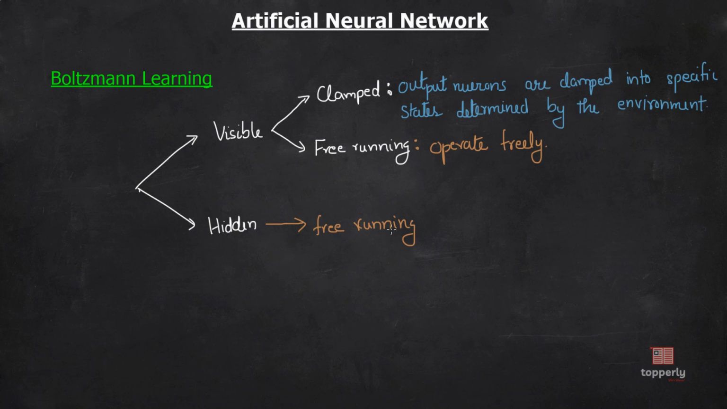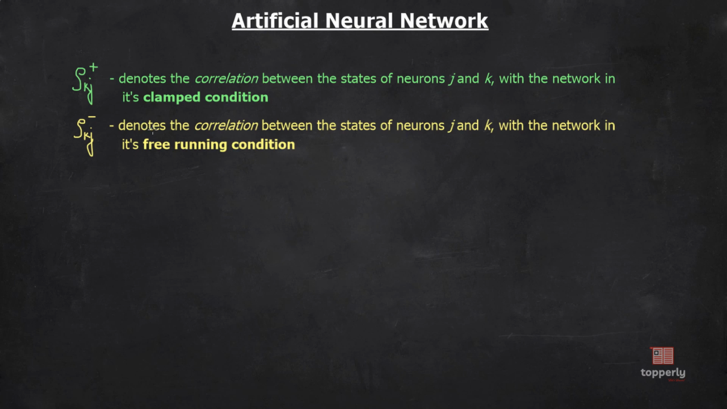Now, we need to specify how the weights are updated in Boltzmann learning. Before going on to that, I need all of you to get familiarized with these notations. That is, rho kj plus denotes the correlation between the states of neurons j and k with the network in its clamped condition. And rho kj minus denotes the correlation between the states of neurons j and k with the network in its free running condition. And rho kj plus and rho kj minus can take values of +1 and -1, depending on the correlation.